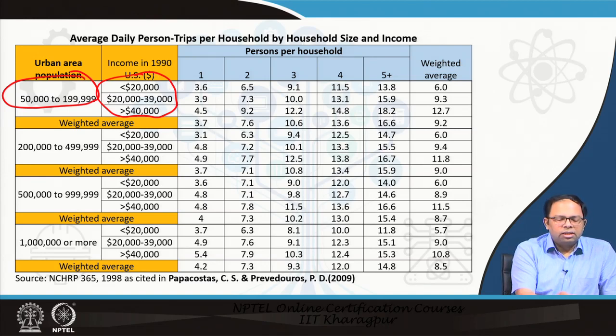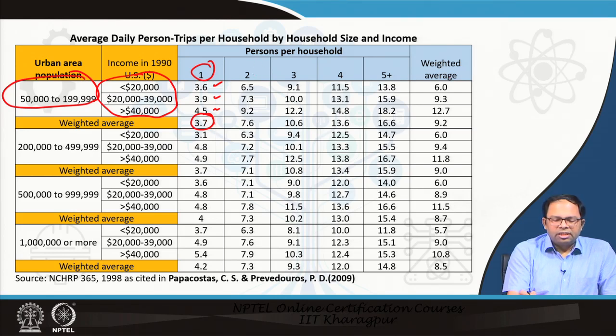For this particular income group, if there is only a single member household with an income of less than $20,000, the trip rate is 3.6. If the income increases, the trips increase. If income is more than $40,000, the number of trips made is 4.5, and the average for this particular group is 3.7.